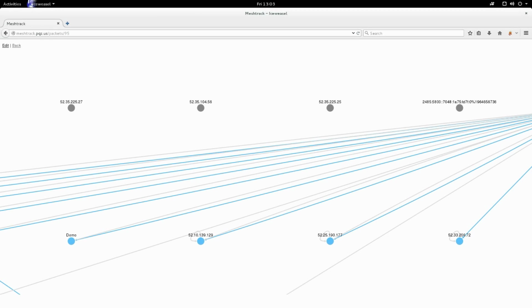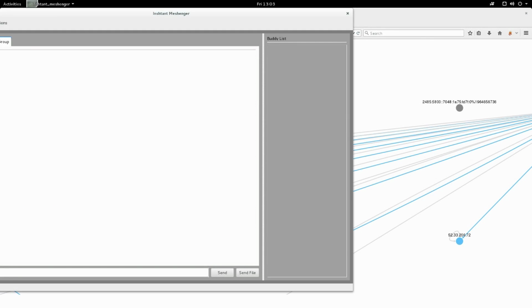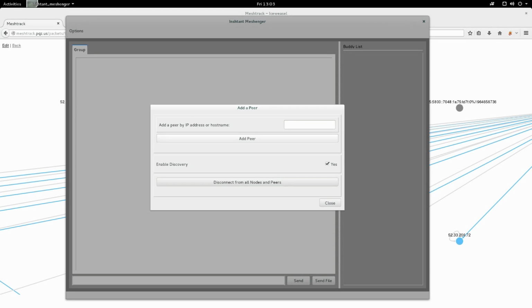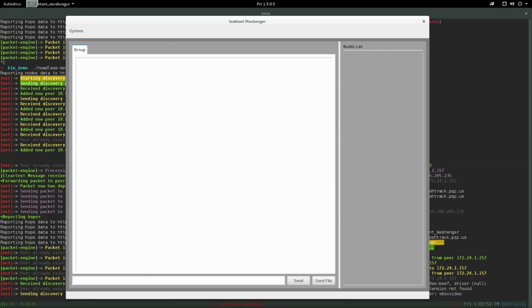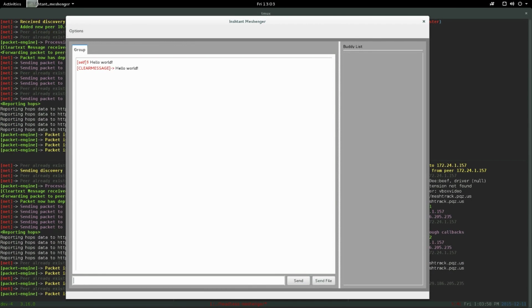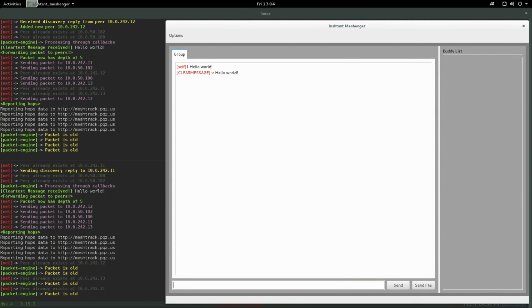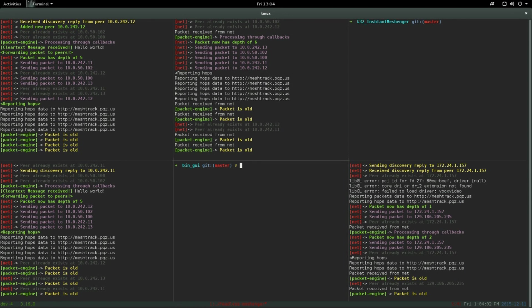But since we are far away with our chat client, we have to join them manually. So we're going to go into options. Oops, wrong screen. We're going to add a new peer, and this allows us to just specify a new peer that we want to talk to. And it just so happens that this peer we're adding knows about all these other peers. So once we talk to that one peer, it'll give us access to that entire network. So hopefully that worked, and we can now talk to other people on the network.